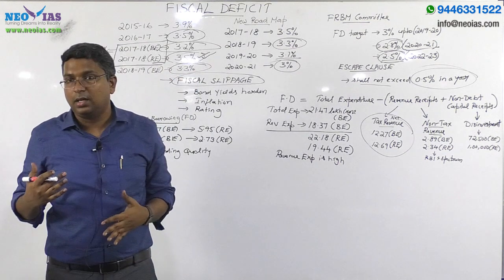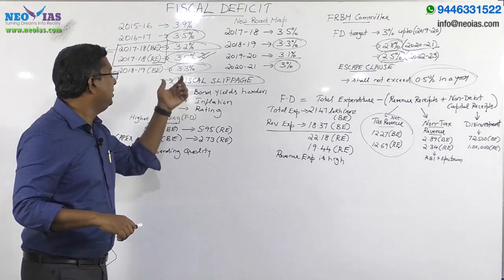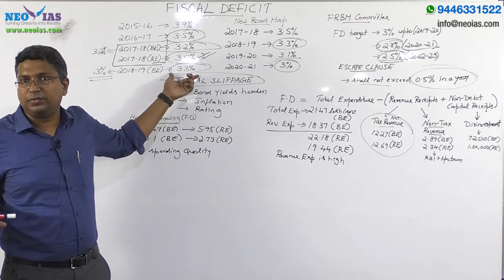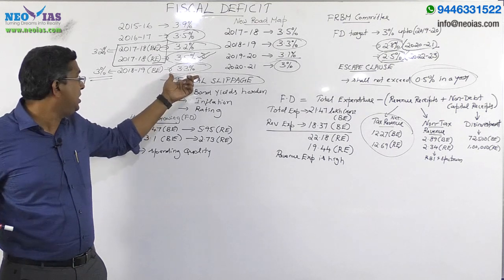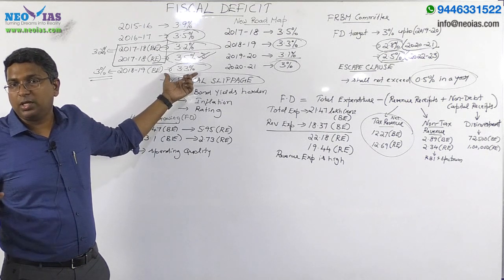They may not ask for the particular data, but just have an idea that this is a very important component of this year's budget. The 2018-19 budget aims to achieve the fiscal deficit target of 3.3% of GDP.